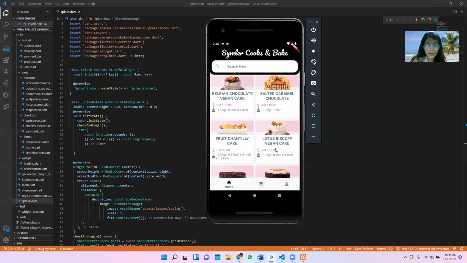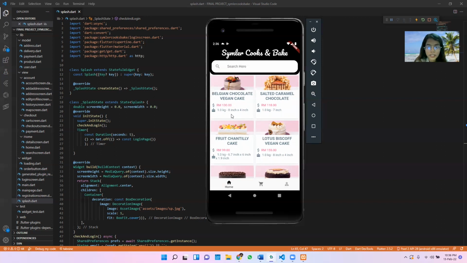Here you can see the price as well, for example 130 ringgit, highlighted in red so that it attracts the customers and is the first thing they see once they enter the application, followed by weight and dimension. Here you can see 1 kg, and also 8 by 4 inches.